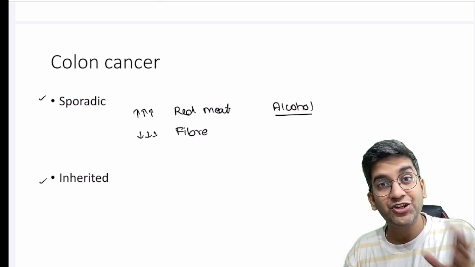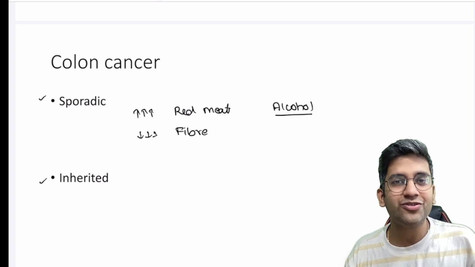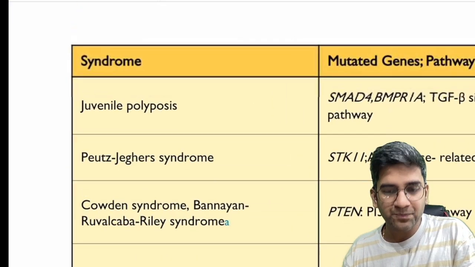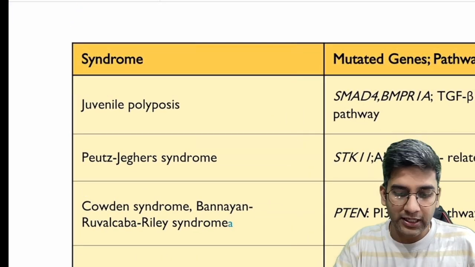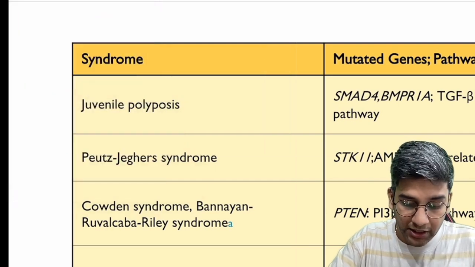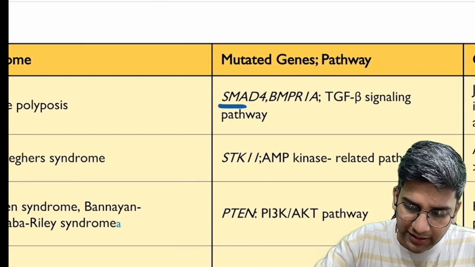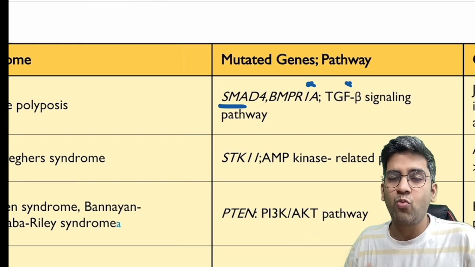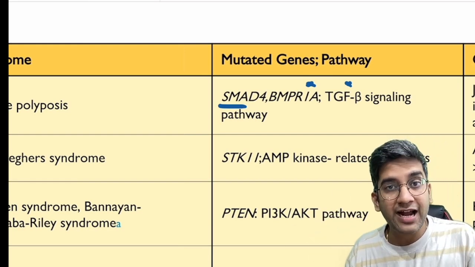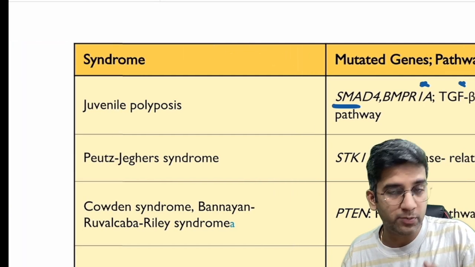When you come to inherited, there's a huge list of syndromes, and all these syndromes are from Robbins. It might look big, but I'll tell you exactly what to remember, fine? So juvenile polyposis syndrome, this question came in INICET also, if you guys remember. The mutation is SMAD4. You need not remember the pathway, but if you want to, it's the bone morphogenetic protein and TGF beta signaling pathway. But SMAD4 is the gene involved in juvenile polyposis syndrome.